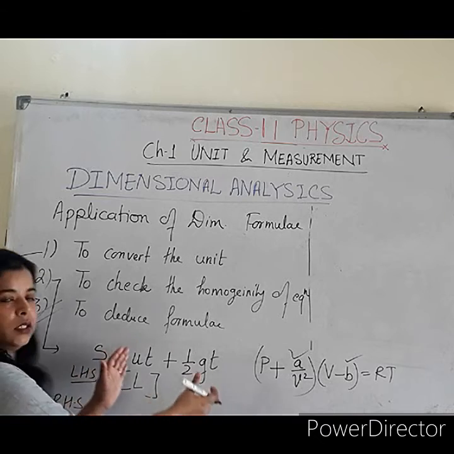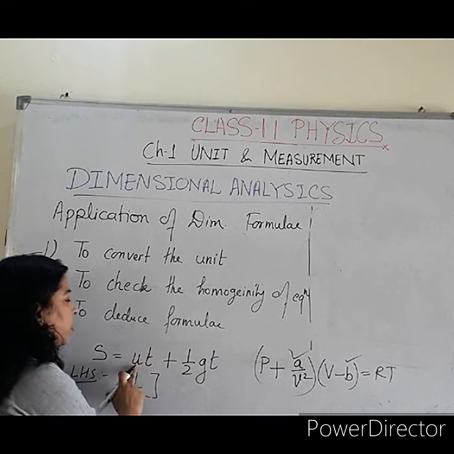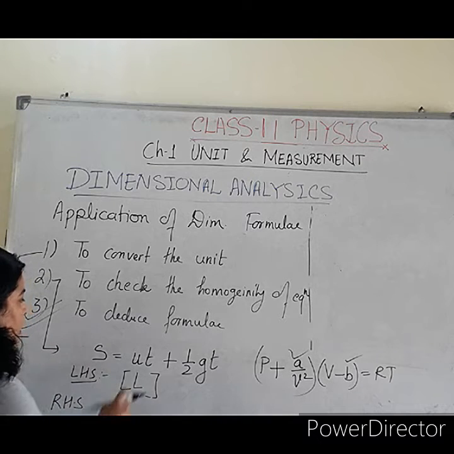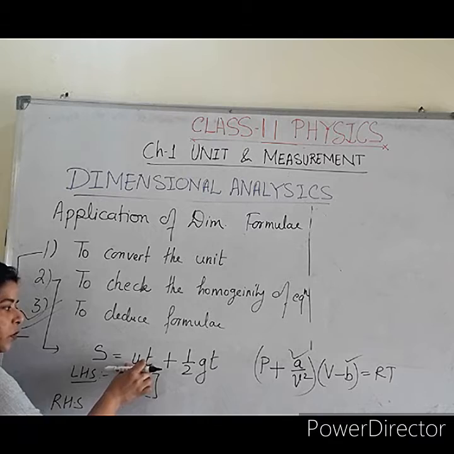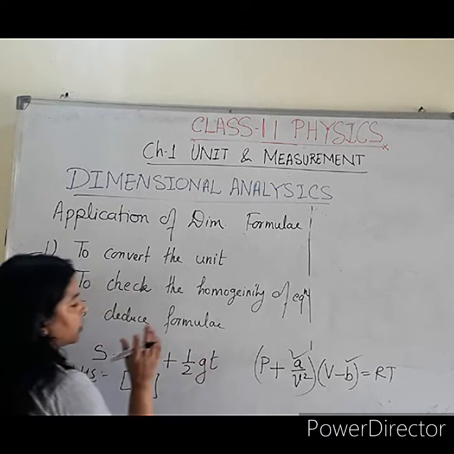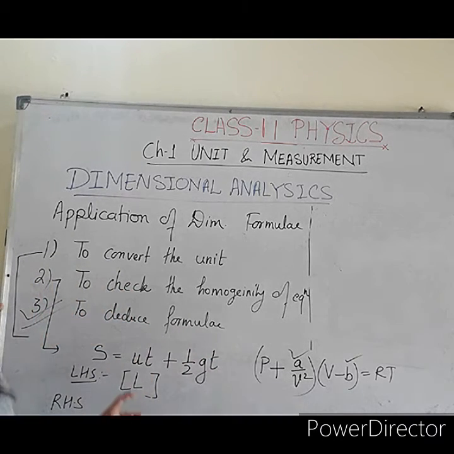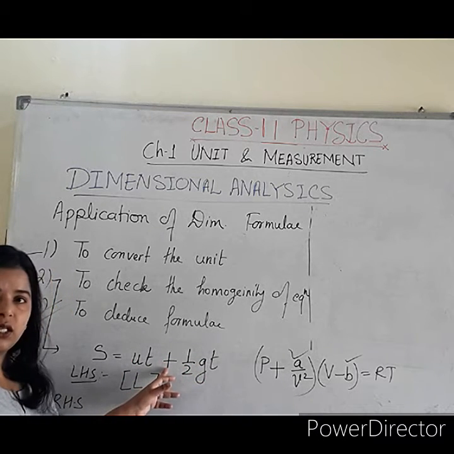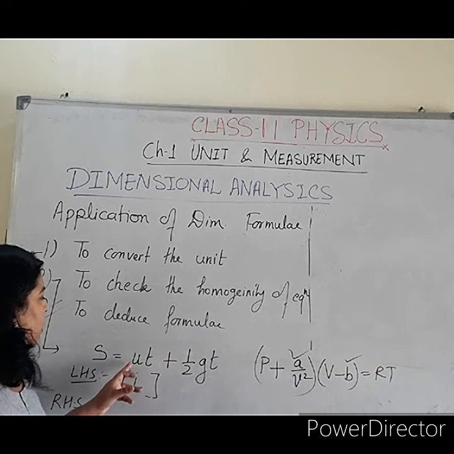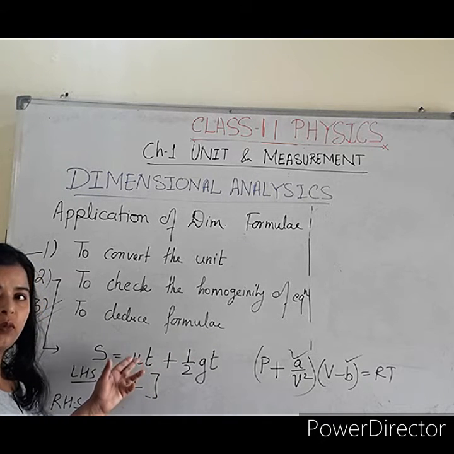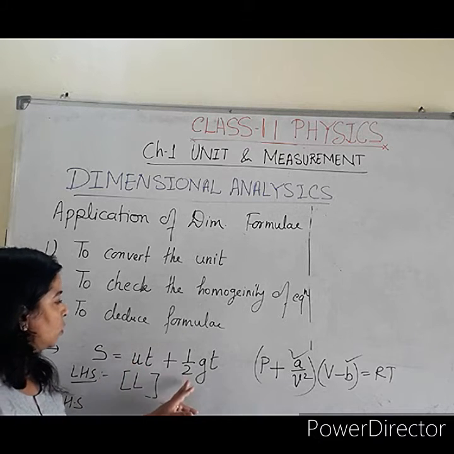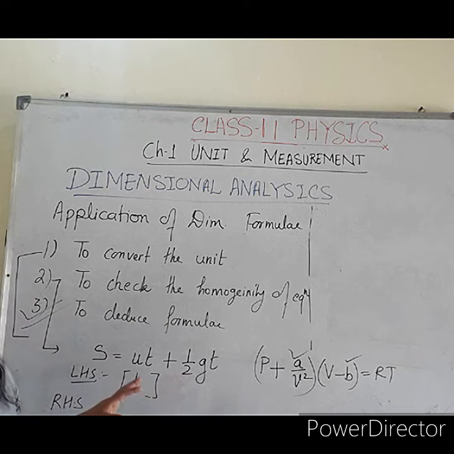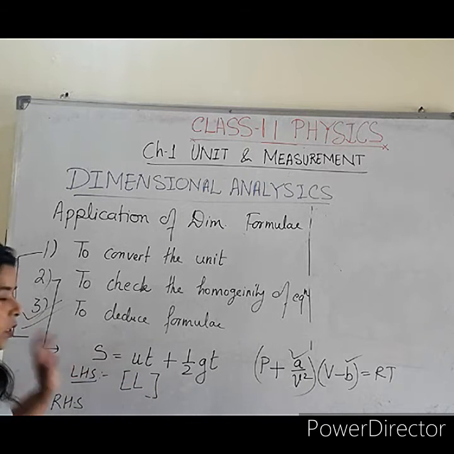On one side, all the terms should have the same dimensional formula. Then only is the equation correct. If the first term's dimensional formula is equal to the second term's dimensional formula, then only is the equation correct, and both should be equal. That means between the addition or subtraction sign, the dimensional formulas are the same. So the dimensional formula for the ut term should be equal to the dimensional formula for half gt, then only the right hand side terms are equal to the left hand side terms.